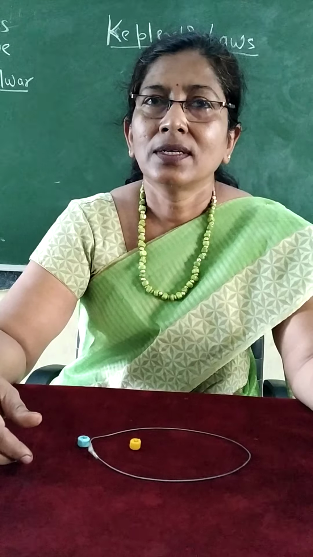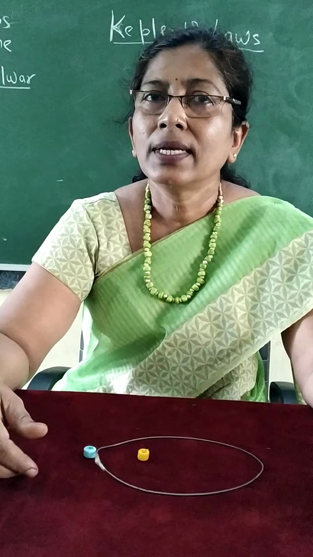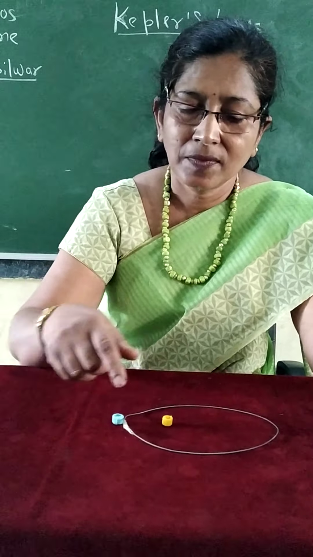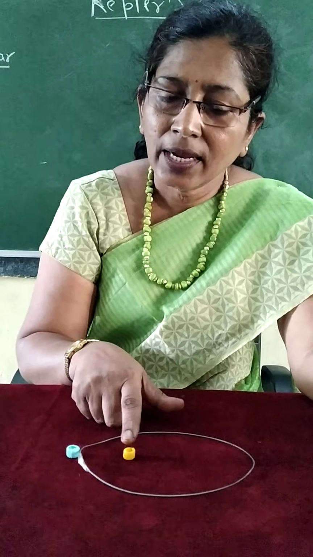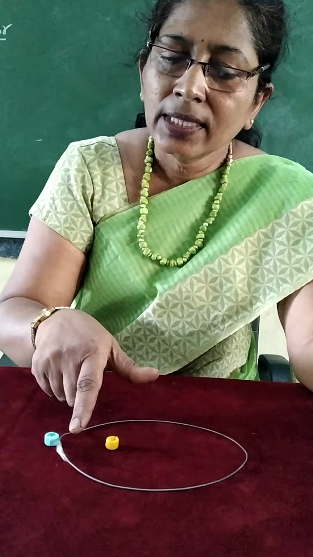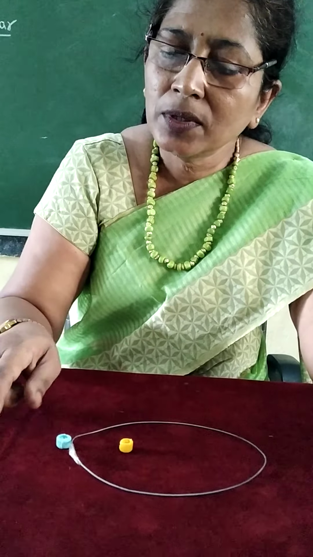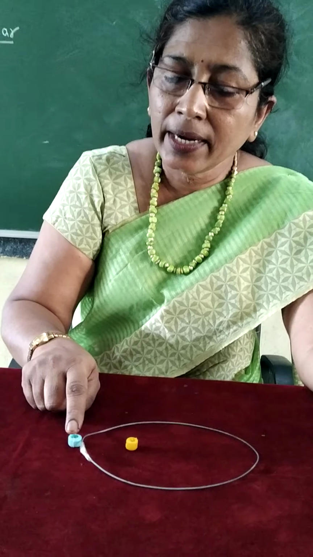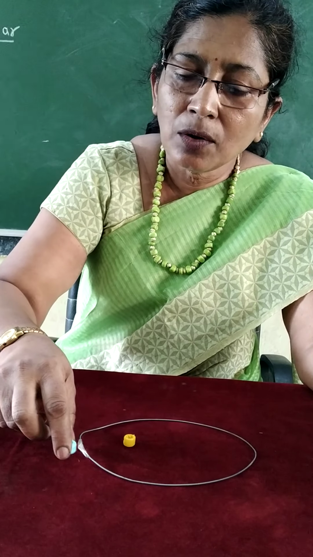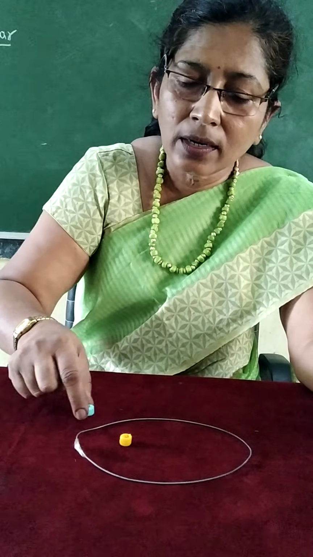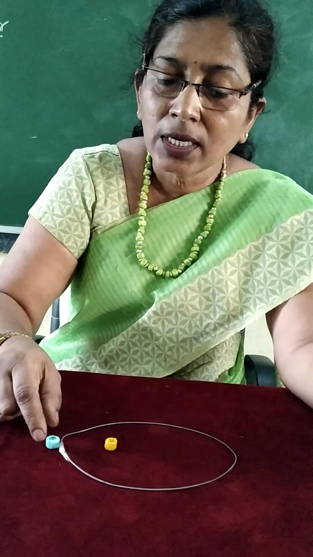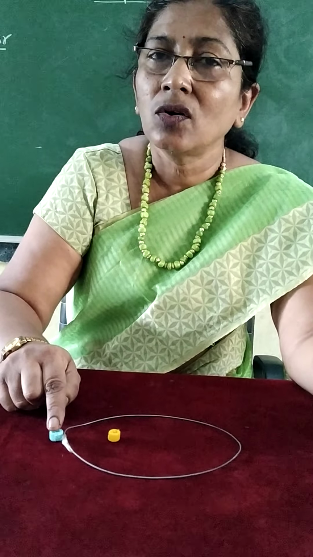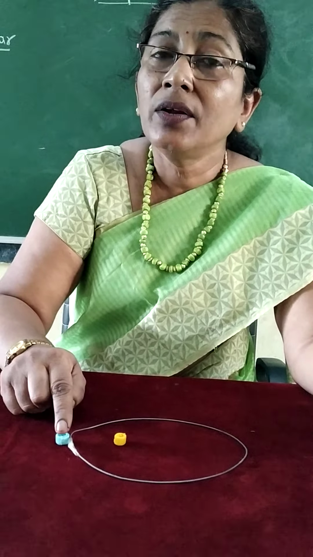So students, now we are learning about Kepler's third law. What does the law state? See here. Again, this is the sun at one focus point of the ellipse. This is the elliptical path for the rotation of the planets, and this is a planet. Suppose this planet starts from here and goes round and round and again comes back to its starting position. One cycle of rotation is called a revolution of the planet.